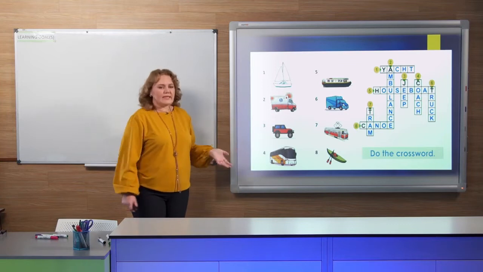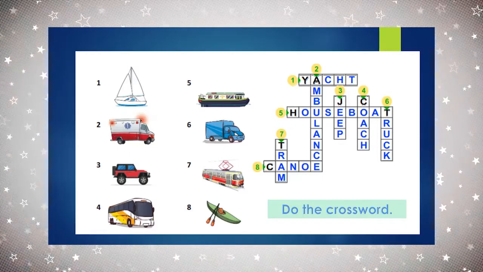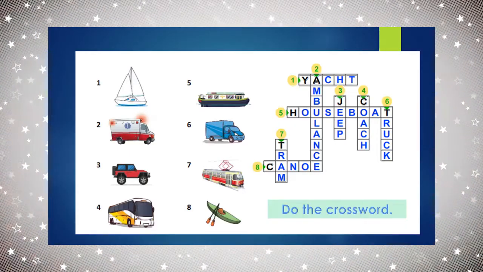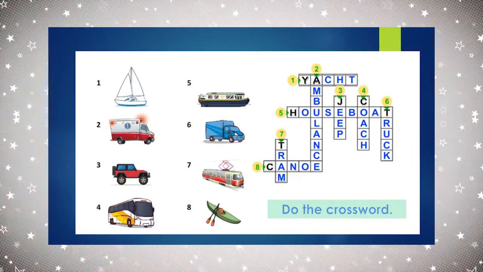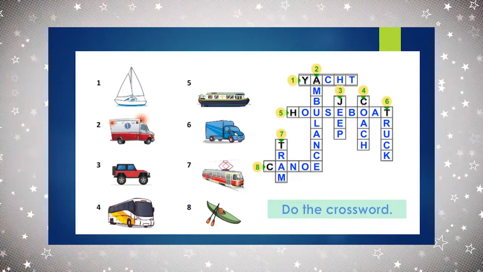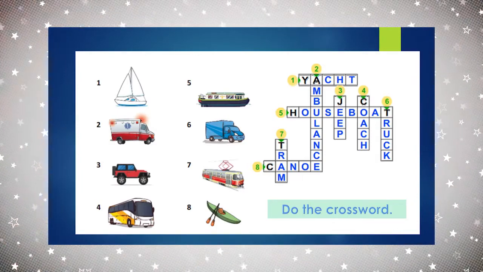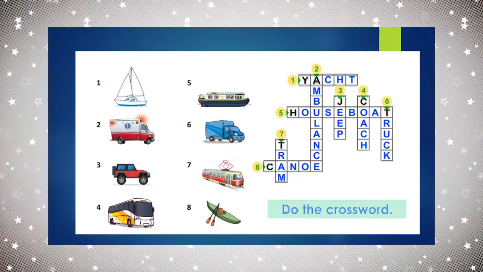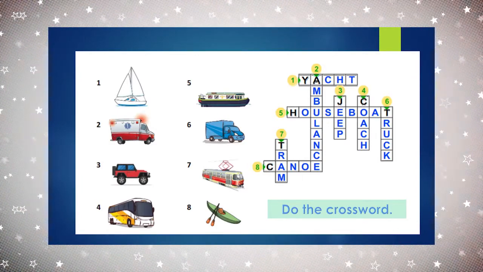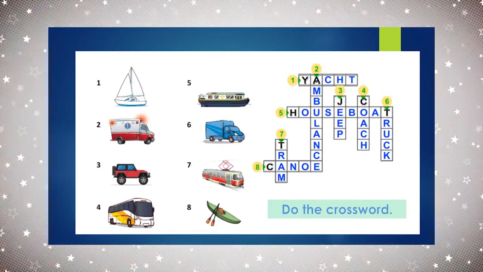Number 7, what's this? It's a tram. Repeat after me. It's a tram. And the last one, this is very nice. It's not a boat. We call it canoe. It's a canoe. So check the spelling.